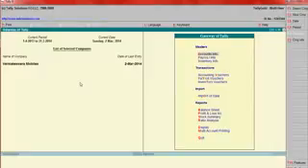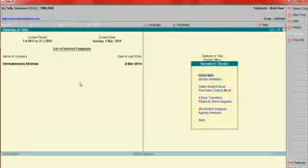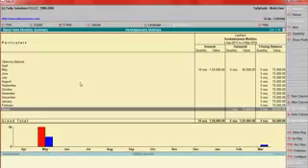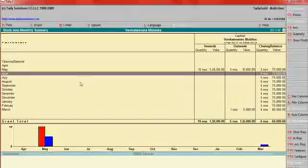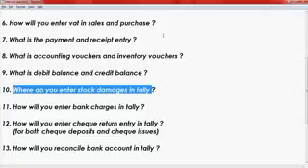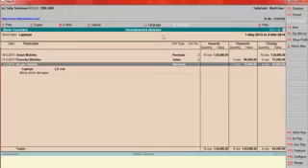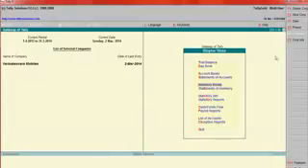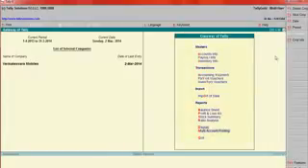For example, laptop, go here, Stock Item, laptop. See here, this is the stock damages. The question is, where do you enter stock damages in Tally? To enter a damaged stock entry, from the Gateway of Tally, go to Inventory Vouchers, then here Stock Journal.